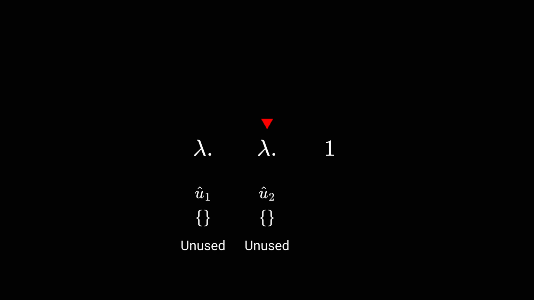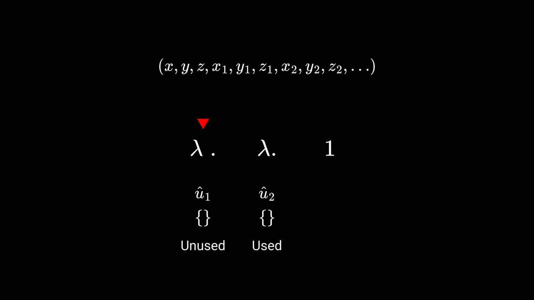Let's see an example where we have unused parameter names. When we construct the constraints for binders, the flag for whether the parameter is used is initially set to false. When we reach the bound unnamed variable with the De Bruijn index 1, we update the used flag to true for the innermost binder. The outermost binder is still marked as unused after the first traversal of the expression. In the second traversal, we select underscore as the parameter name for that binder, but we do not assign that underscore to u1 since we want other binders to be able to use that same underscore name. For the second binder, we have no names in the restriction set, so we select the parameter name x and resolve the bound nameless variable to it.